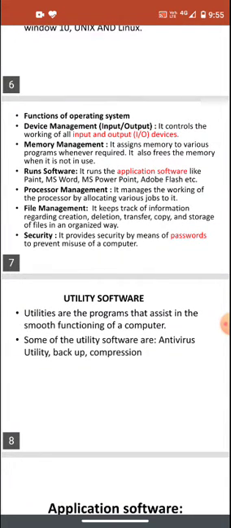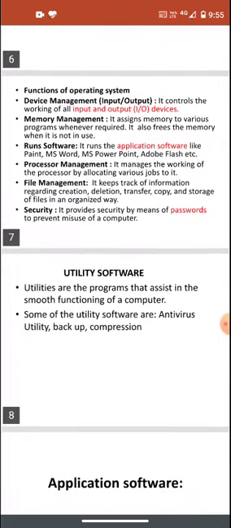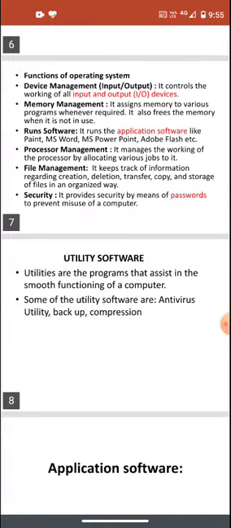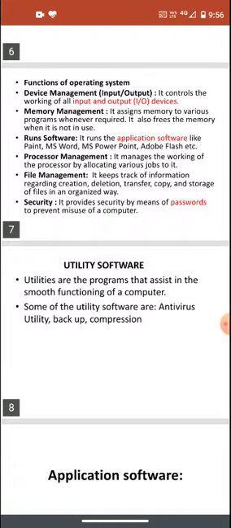File management. It keeps track of information regarding creation, deletion, transfer, copy, and storage of files in an organized way. It manages all the files. As we do copy and paste, cut and paste, all this is done by the operating system, and when we take the backup of a file, that is also done by the operating system.